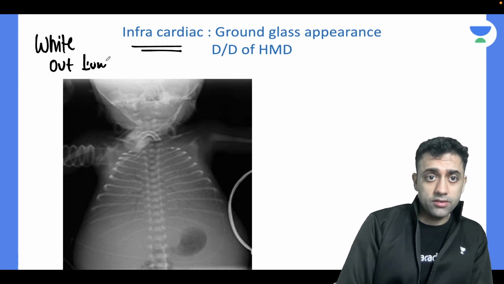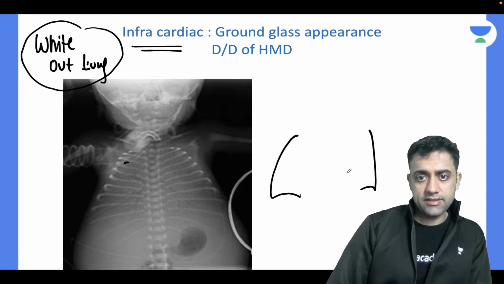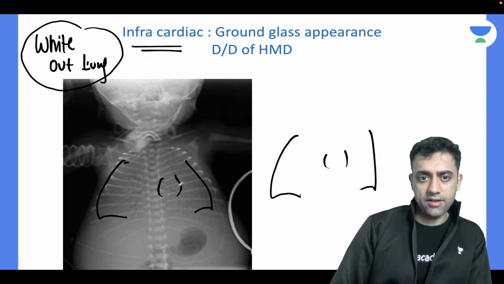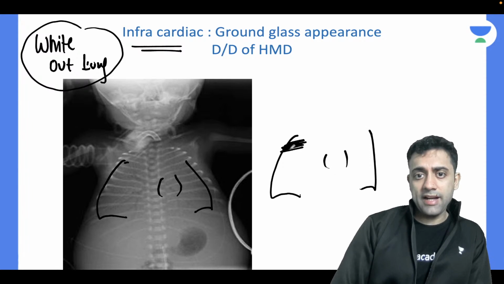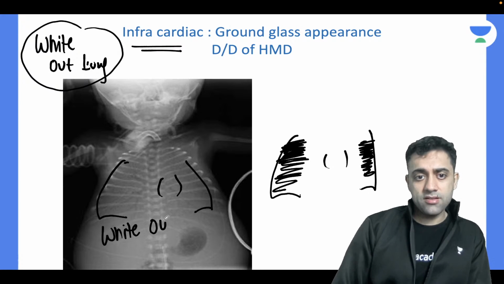So this is the whiteout lung. Can we see? Normally a lung should be there. See, this is like one lung and this is like one lung. This should be the heart, right? So this should be black, right? The normal lung, what happened? It should be black, no? Like that. This one is nothing but a whiteout. Can we appreciate yes or no? Put a message in the comment section.